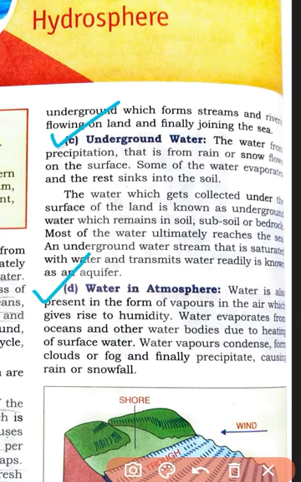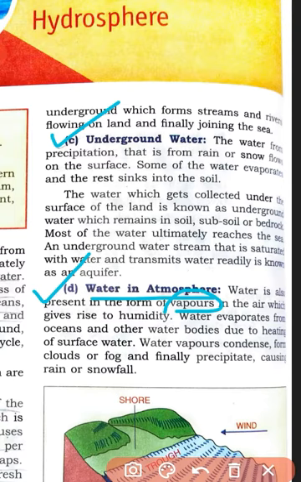Next one is the water in the atmosphere. In which form is water present in the atmosphere? The main form is vapor, because water vapor is present in the atmosphere, right? The air gives rise to humidity. Water evaporates from the oceans and other water bodies due to the heating of the surface water. As the heat is there, surface water is heated, that is why it evaporates. So the state changes there.